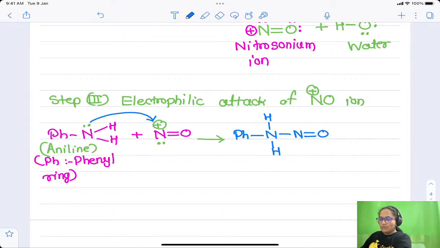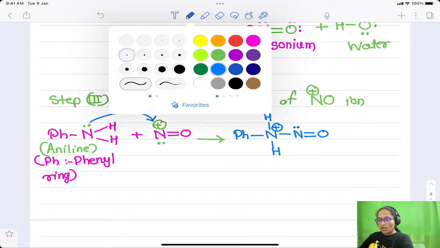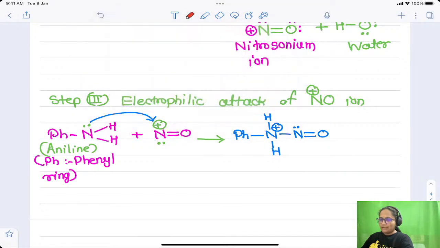Now the nitroso group's nitrogen will not carry a negative charge, because it now has 3 bonds. But what about this nitrogen? This nitrogen is attached to 4 bonds. Therefore it will carry a positive charge, as it has given its lone pair of electrons.